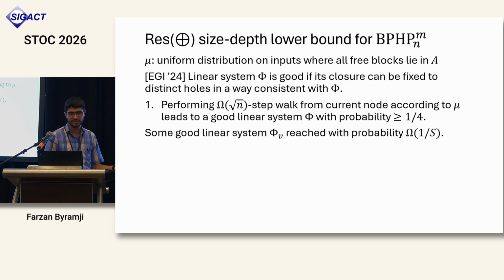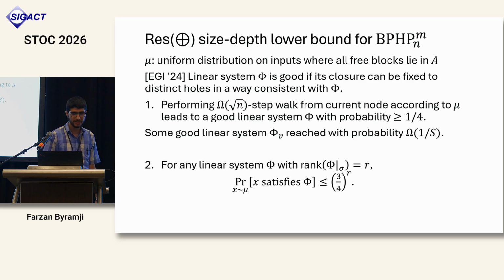there are too many inputs reaching it, so the DAG could not have learned too much at this node. So for that, we argue separately that for any linear system phi such that its rank, once we apply the substitution, is R, the probability that it is satisfied under our distribution mu is exponentially small in R. Combining both these bounds, we get that the rank of this linear system phi v, the relative rank after applying this restriction sigma, is at most log S.